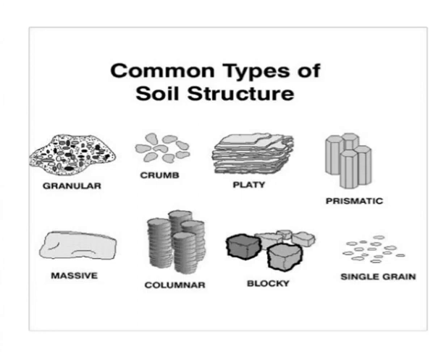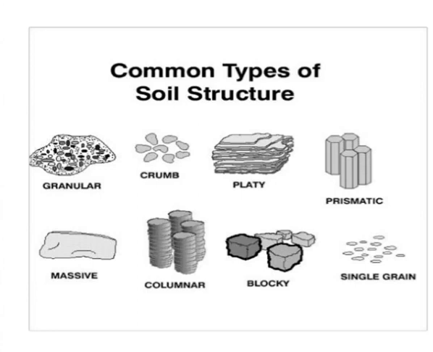So first let us study the plate-like structure. In this structural type, the aggregates are arranged in relatively thin horizontal plates. When these units are thick, they are called platy, and when units are thin, it is called laminar, that is plate-like structure.